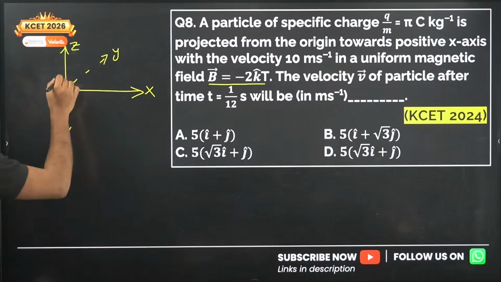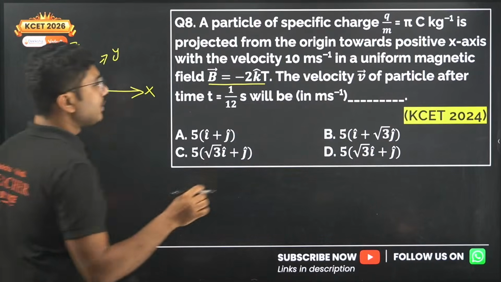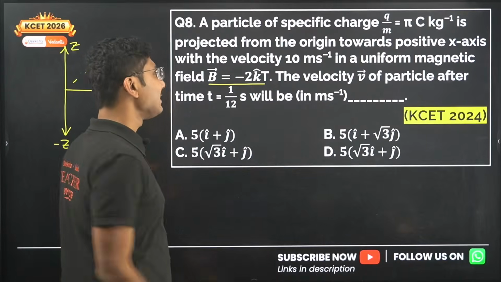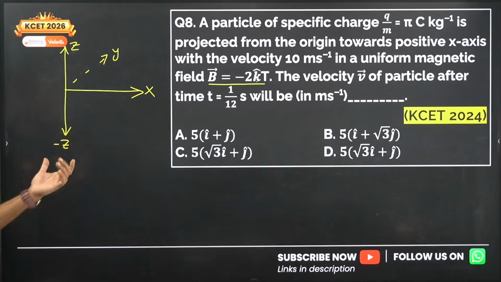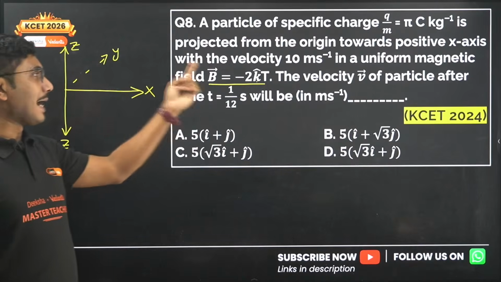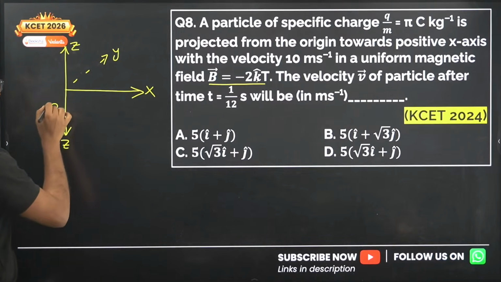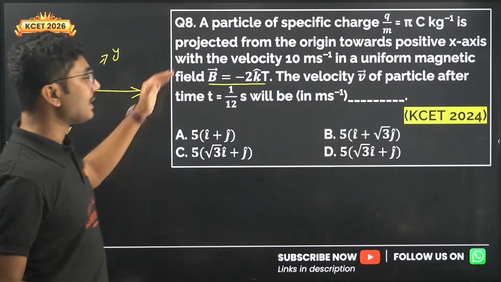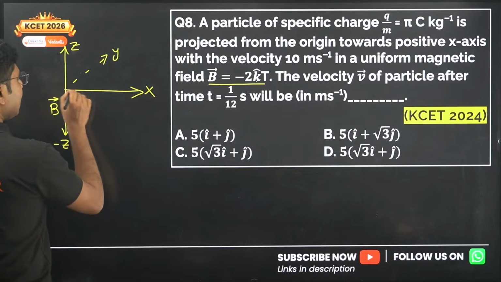Why negative? Because it is minus, and why z-axis? Because it is given as k cap. So k represents z and minus represents the negative z-axis. So the magnetic field is along this direction, and the particle is projected along the x-axis. So the particle is moving in this direction.